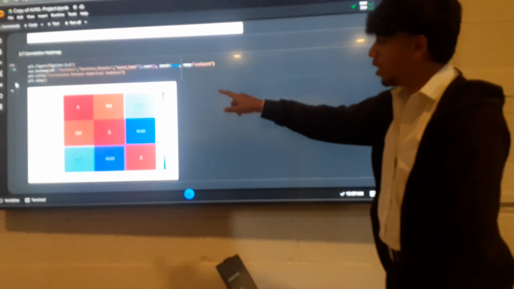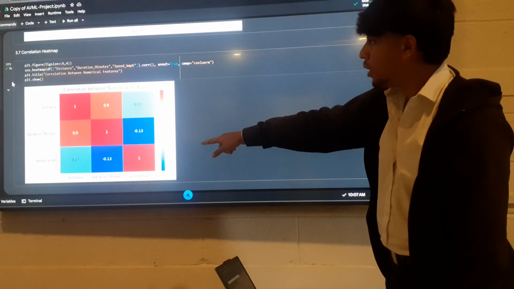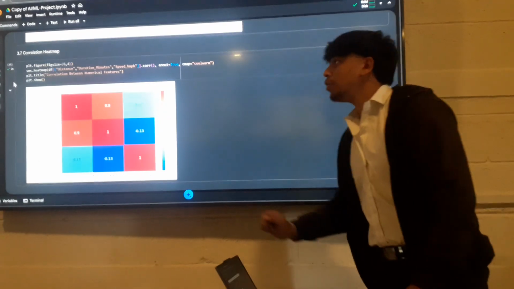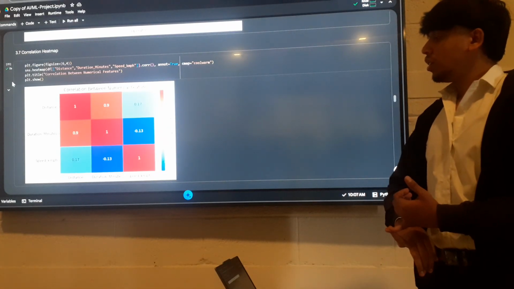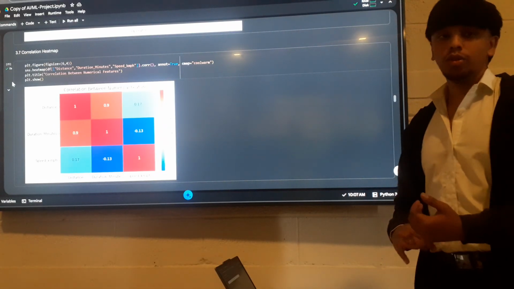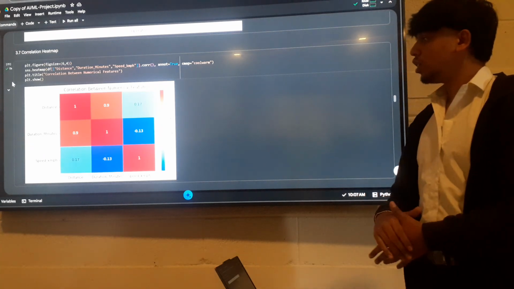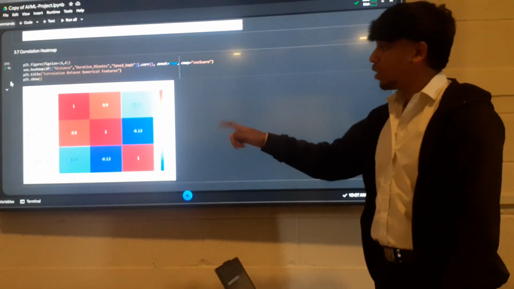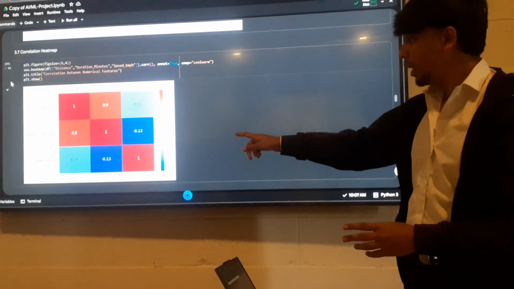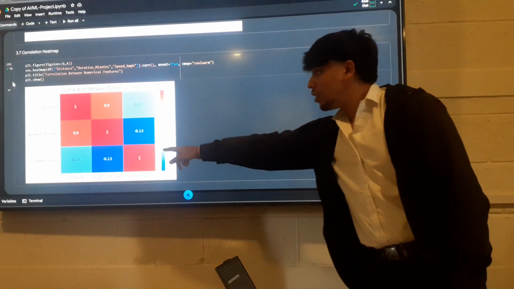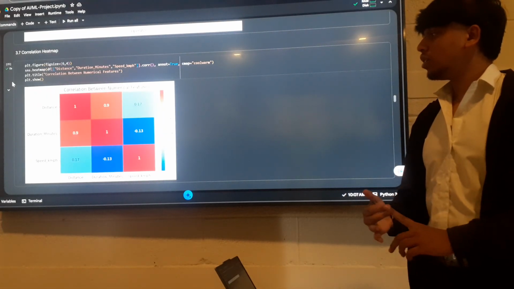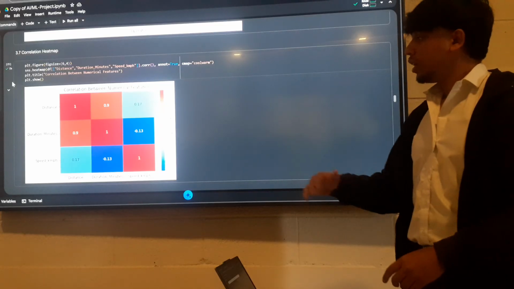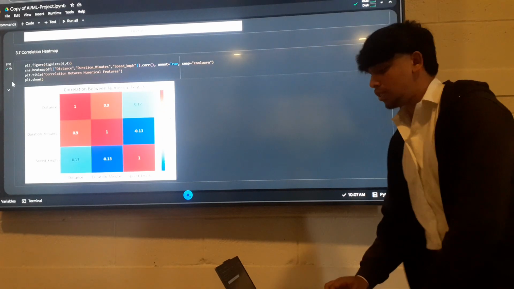Here we can see that distance and duration minutes are strongly related, because the longer the distance, the longer the duration, and the lesser the distance, the lesser the duration. Similarly, speed and duration minutes are weakly related, because speed depends on multiple factors like traffic and multiple bus stops. So we cannot judge the duration of a bus by just considering speed as a feature.